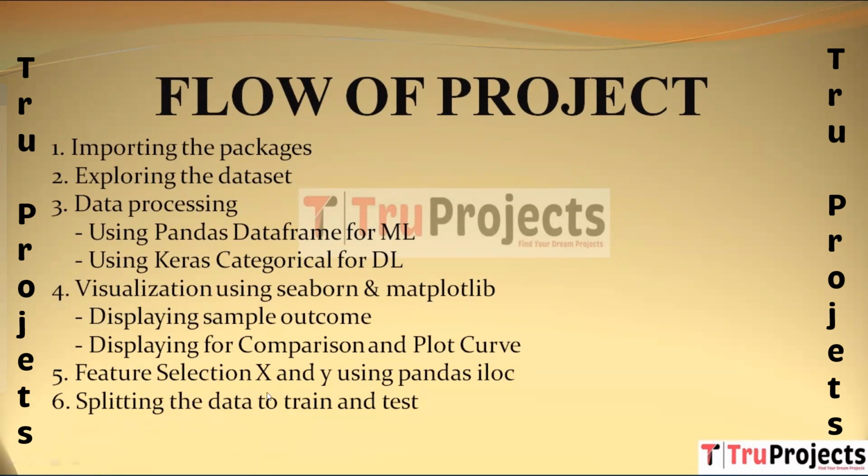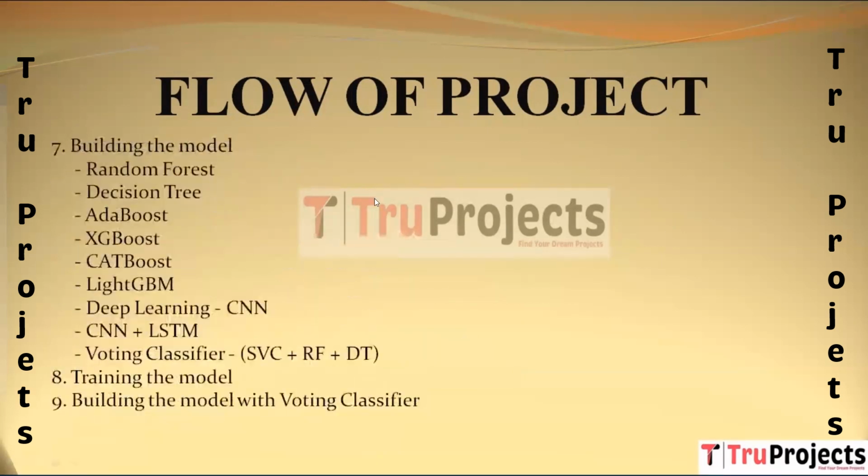Then next we have feature selection X and Y using Pandas iloc. Feature selection involves choosing the relevant features for your analysis and modeling. Pandas iloc is used to select the input X and output Y features. Then we have splitting the data into train and test. To evaluate the model's performance, you divide the dataset into two subsets, a training and a testing set. The training set is used for building the model, while the testing set is used for evaluating its performance.